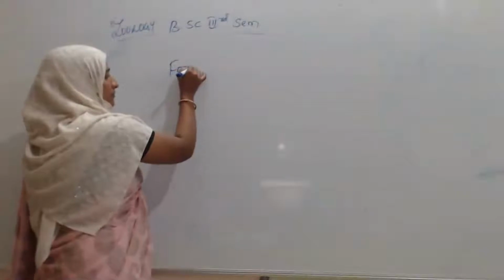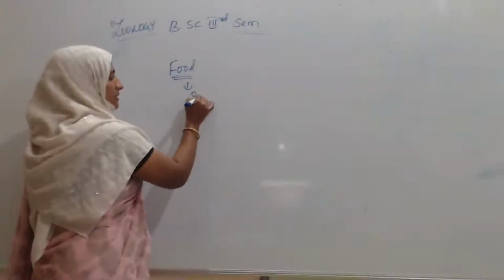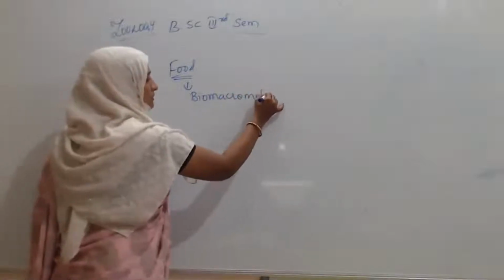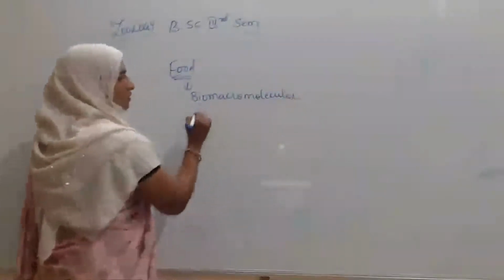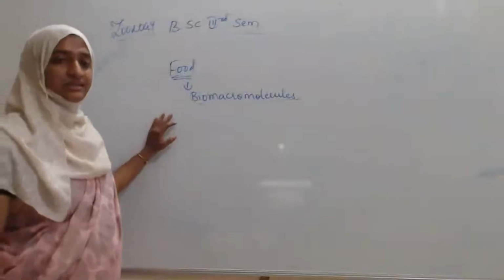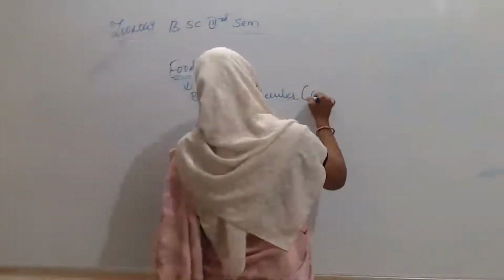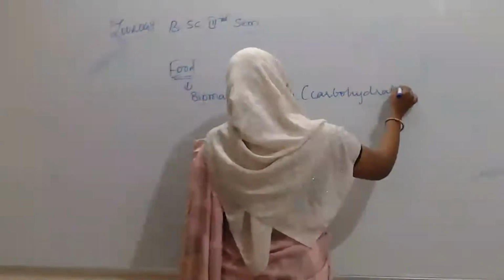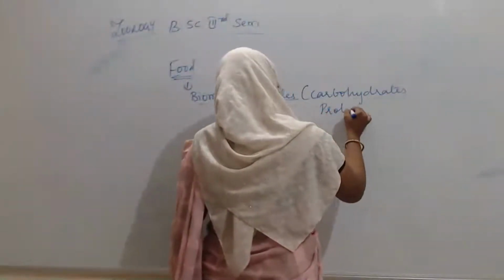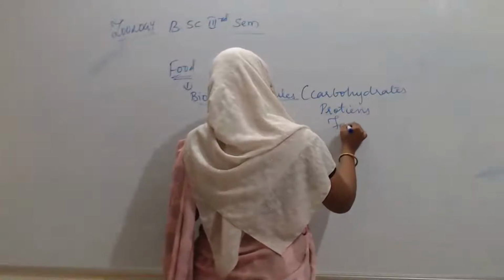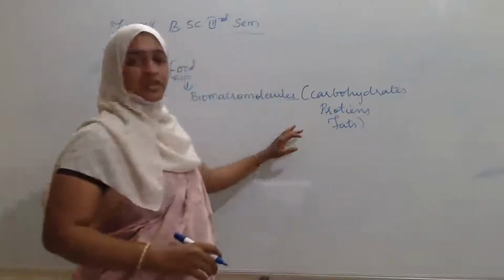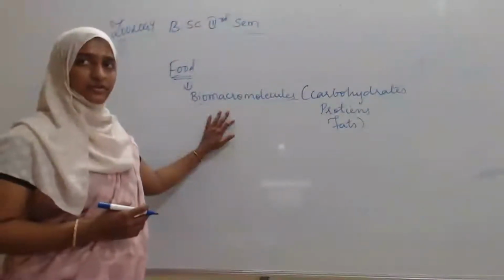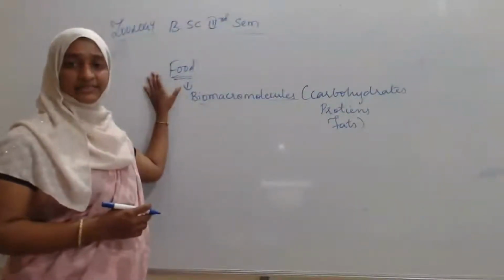In the food, there will be the presence of biomacromolecules. What are these biomacromolecules? Such as carbohydrates, proteins, and fats. These are present in a larger quantity in the food.